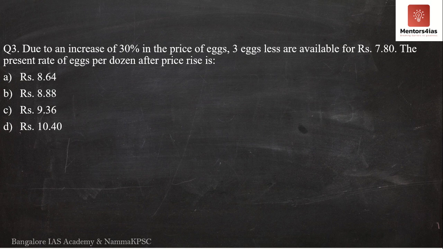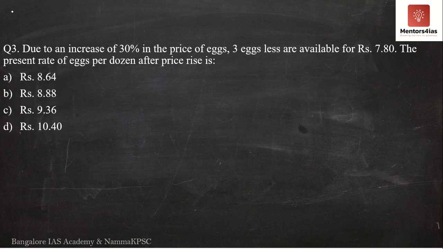Now this particular question is a bit similar to the previous question, except that instead of reduction in price, now there is an increase in price. Due to increase in price, the quantity of the commodity that you are able to buy has reduced. In this case, the commodity is eggs, and hence due to the rise in price of eggs by 30%, the number of eggs that you are able to buy for ₹7.80 has reduced by 3 eggs.